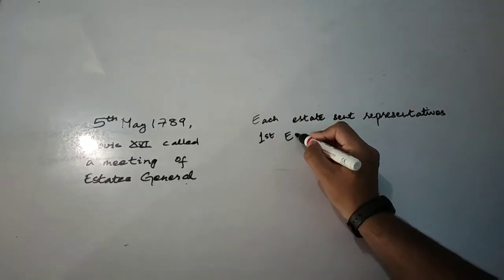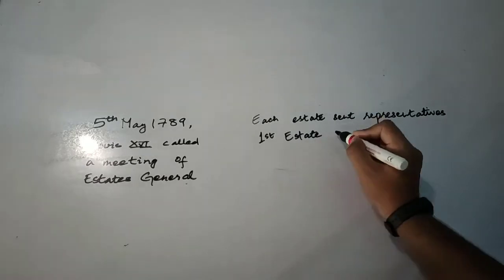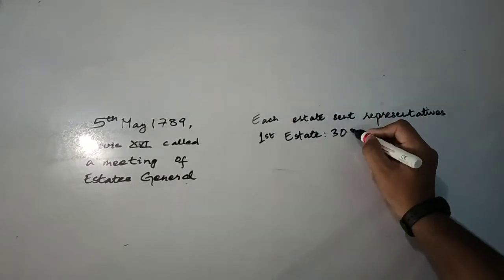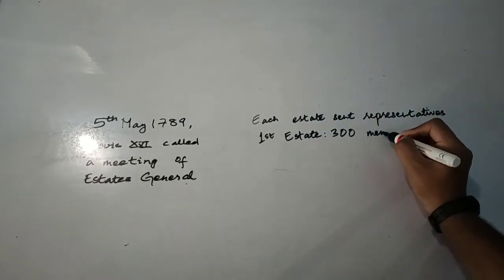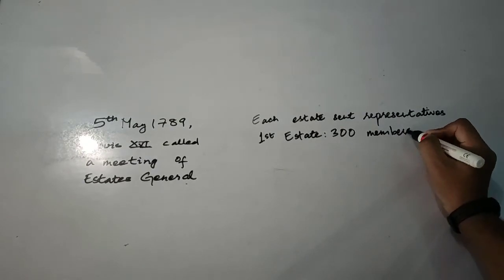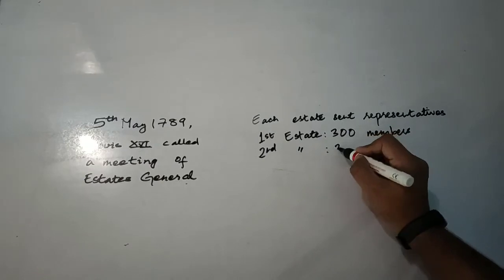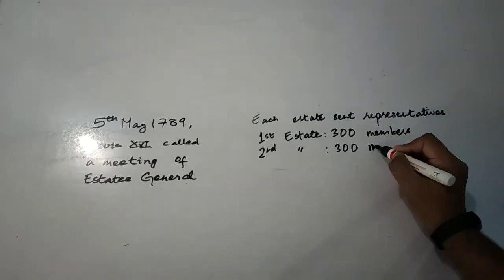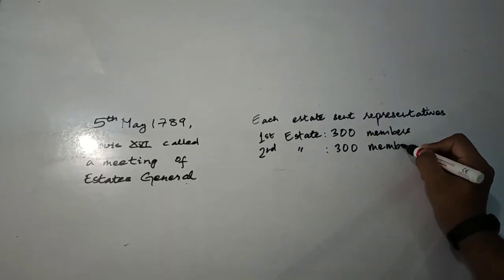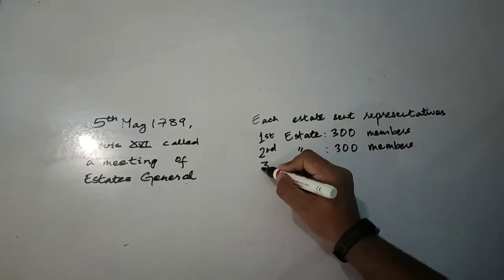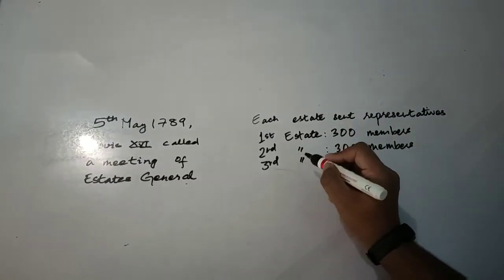Now let's see how voting was conducted in France at that time. In the past, according to law, each state had one vote. That means if the first state sent 300 members, their votes would be counted as one vote. Likewise, the votes of 300 members of the second state were also counted as one vote.